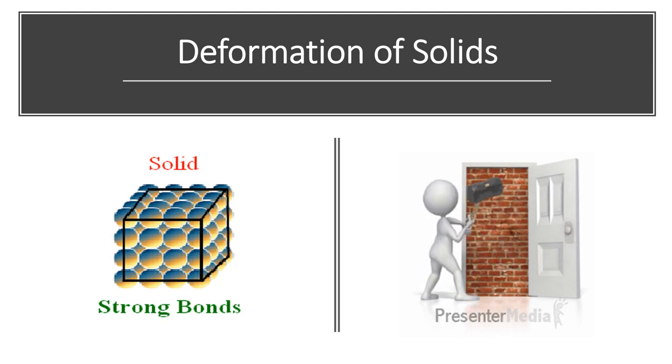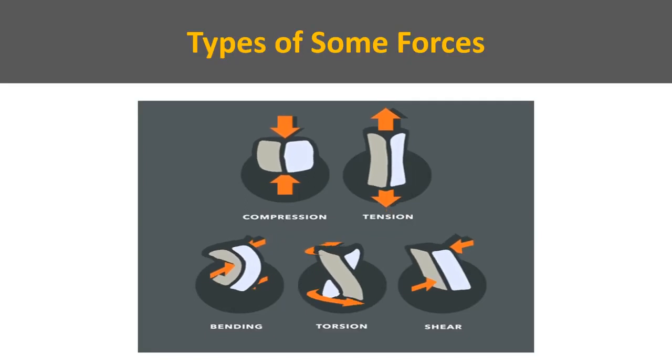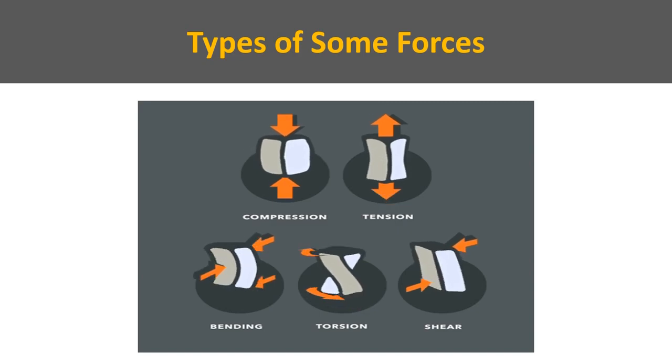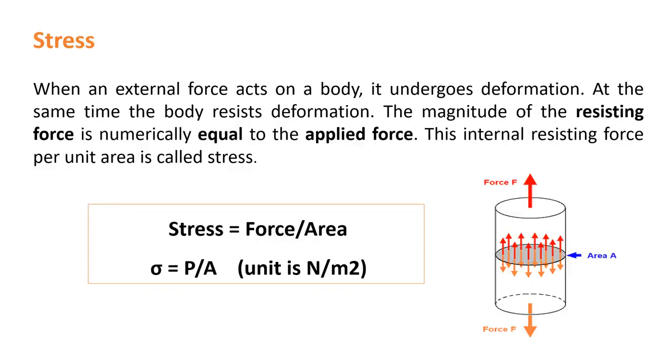Depending upon the type of material, size and geometry of the object, and also the force applied, various types of deformation may result. Here in this diagram, we can see the different types of forces: compression, tension, bending, torsion, shear, etc. Students, to understand deformation of solids, we have to understand some concepts.